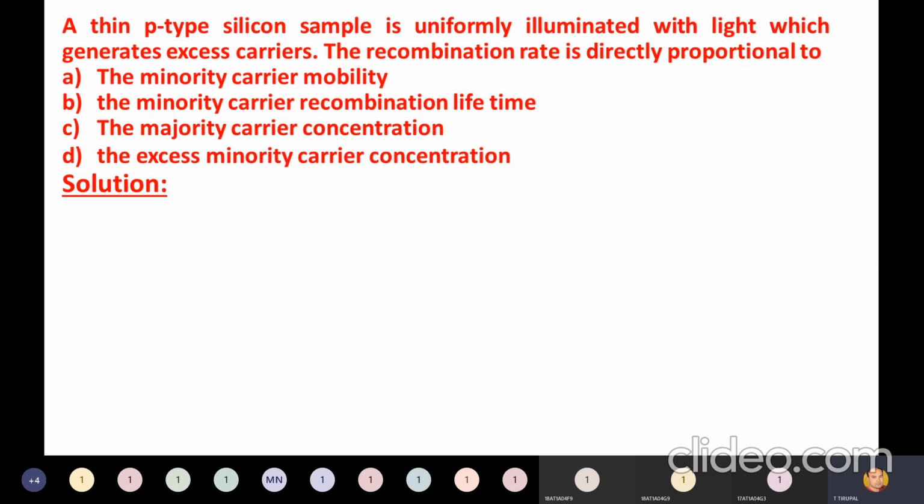A thin p-type silicon sample is uniformly illuminated with light, which generates excess carriers. The recombination rate is directly proportional to. Just now I told you, it relates to the continuity equation. Is it the minority carrier mobility, or minority carrier recombination lifetime, or majority carrier concentration, or excess minority carrier concentration?